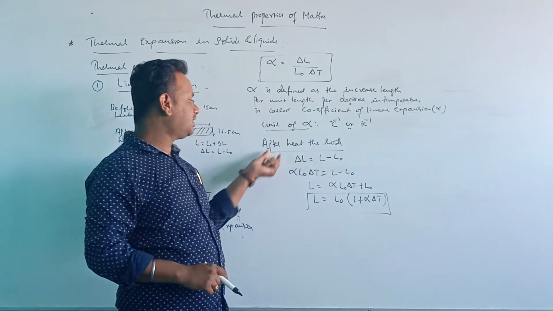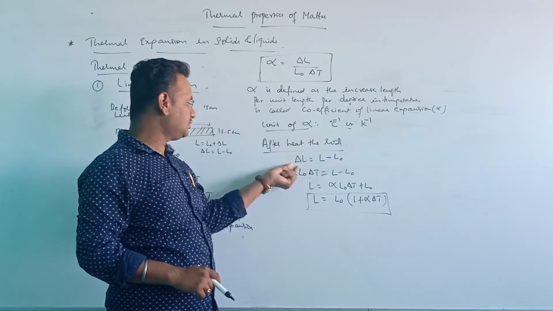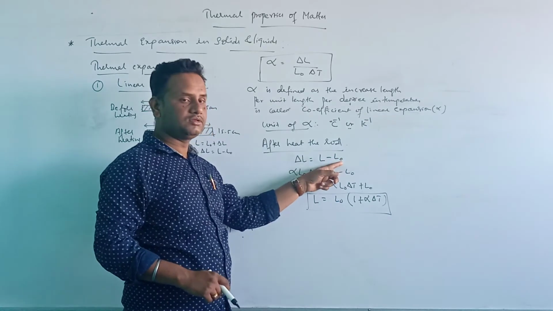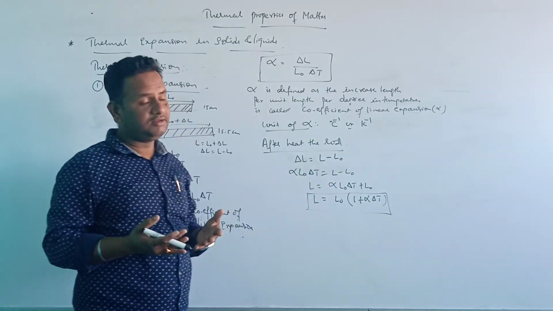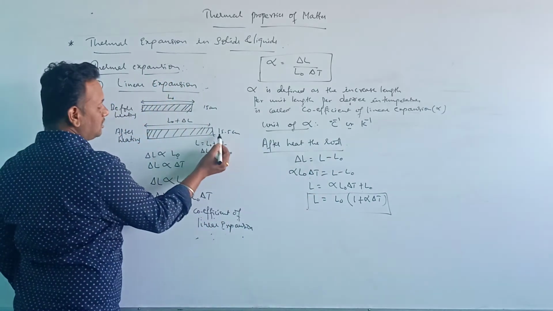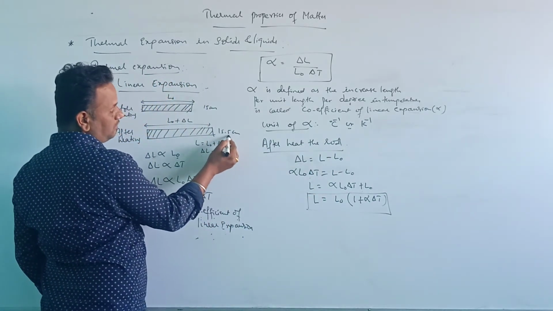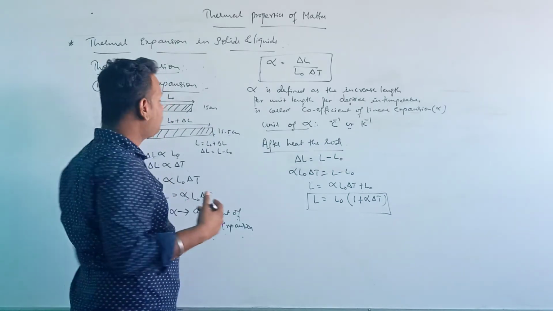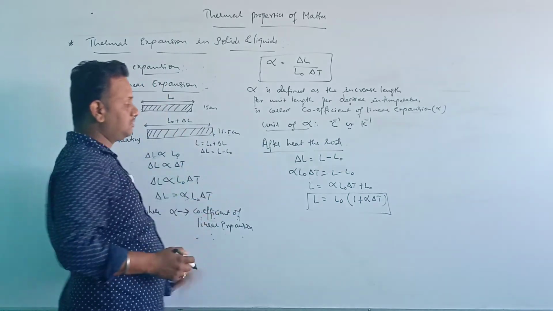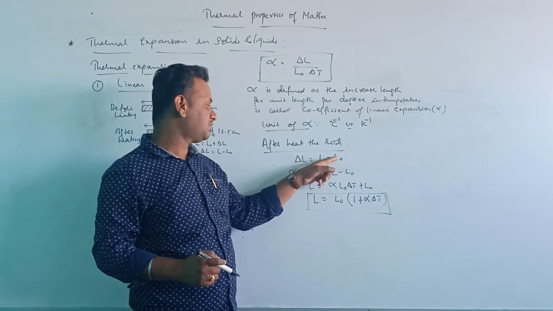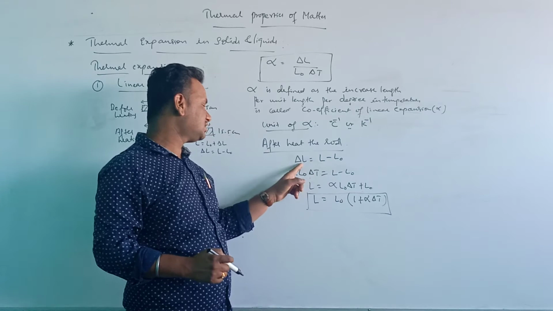So after heating the rod, the change in length will be given by L minus L naught, where L naught is the initial length and L is the total length. Okay, if I subtract 15.5 minus 15, then I will get 0.5. So 0.5 is the increase in length. So the increase in length is equal to L minus L naught, or also I can write this as delta L.